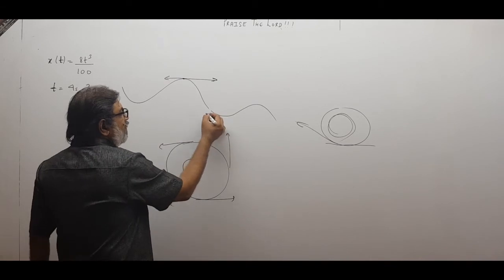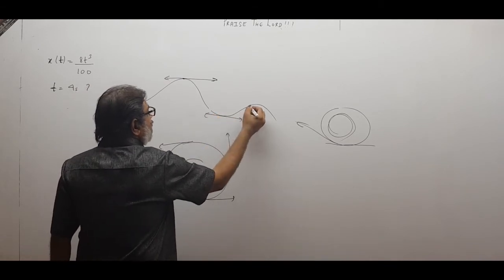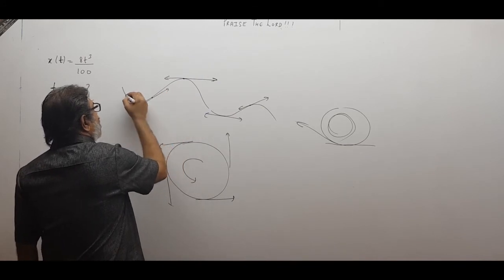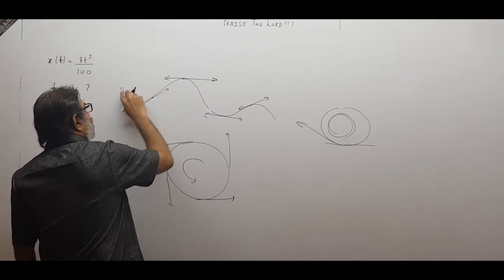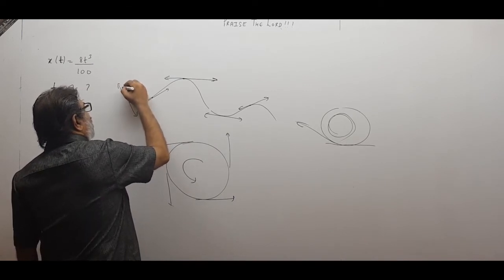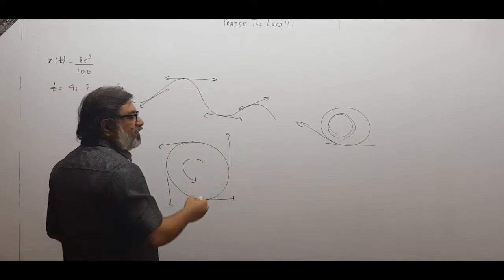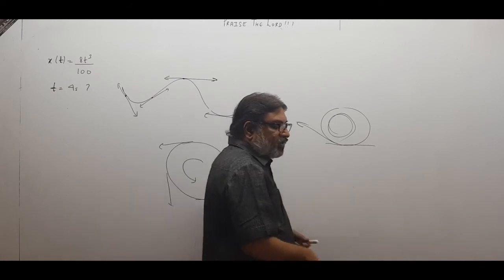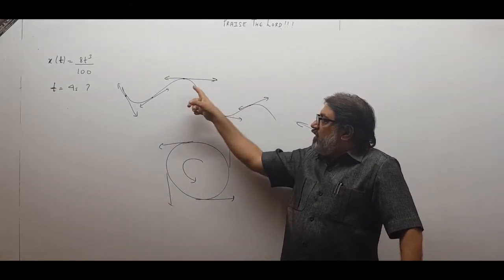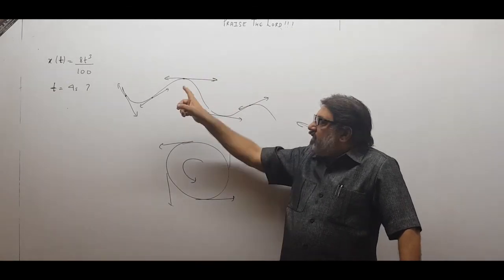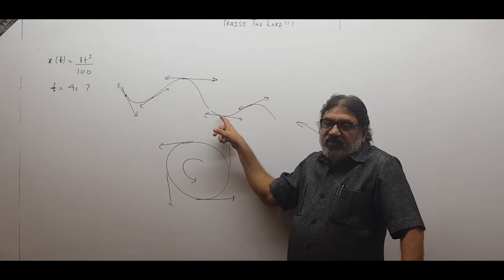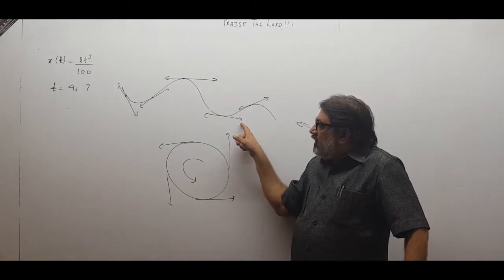So here the direction of tangent is like this, over here the tangent may be like this, here the tangent may be like this, at this point the tangent may be like this, if I draw properly. So like this, children, you have to think. At different points the direction of tangent is different, and that is the direction of velocity and displacement at that point. When the particle is here, it is moving in this direction. When the particle reaches here, it is moving in this direction, not like this.